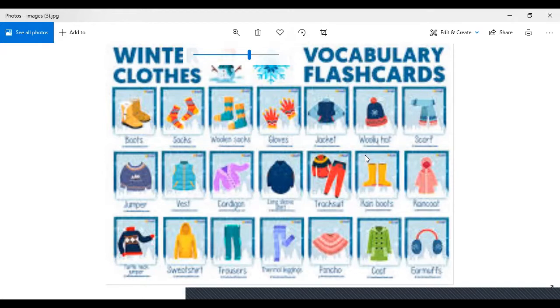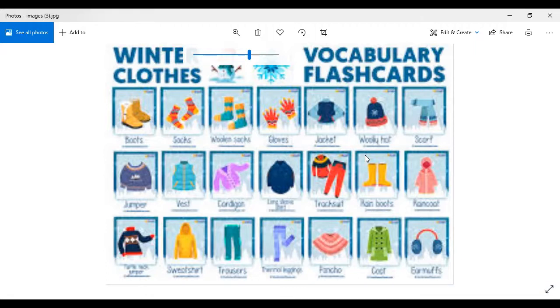We also have the wellington boots, normal boots, and then the rain boots, right? Then we also have a raincoat. Then we also have ear cuffs. Then what else? The trousers, sweaters, jeans, hoodies, jackets. All of these are winter vocabulary, right? So winter clothes vocabulary basically.